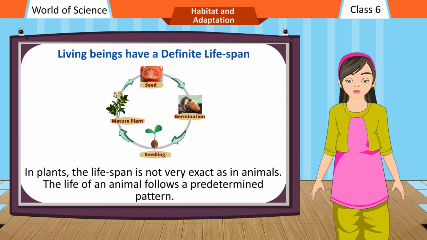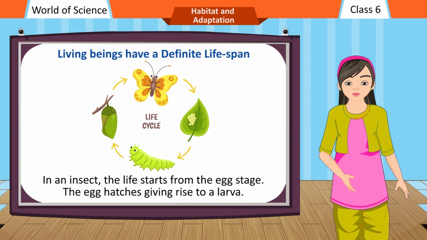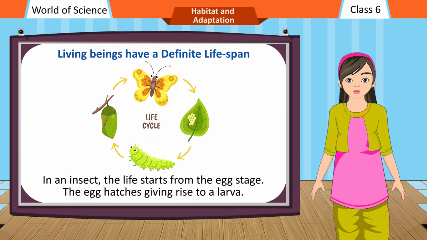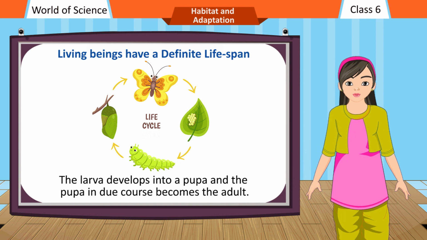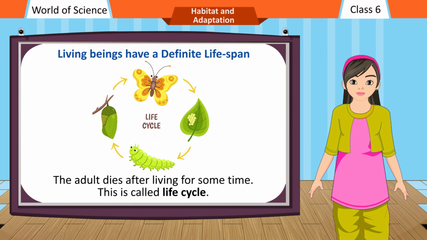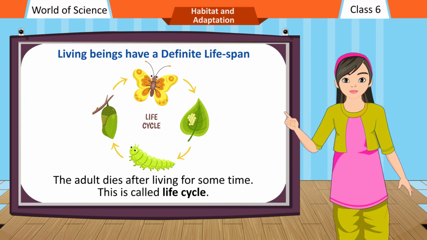The life of an animal follows a predetermined pattern. In an insect, the life starts from the egg stage. The egg hatches, giving rise to a larva. The larva develops into a pupa, and the pupa in due course becomes the adult. The adult dies after living for some time. This is called life cycle.